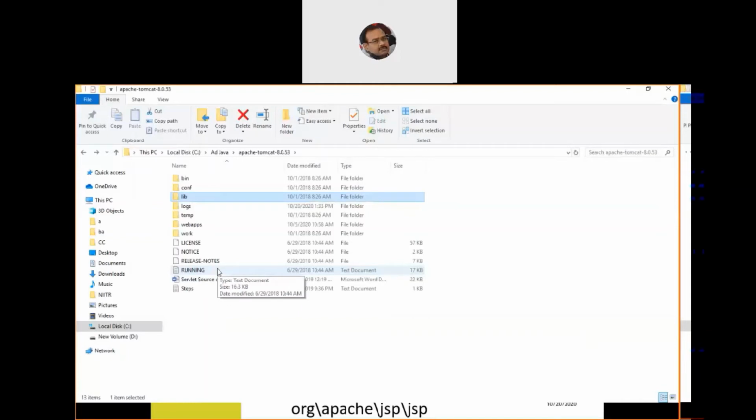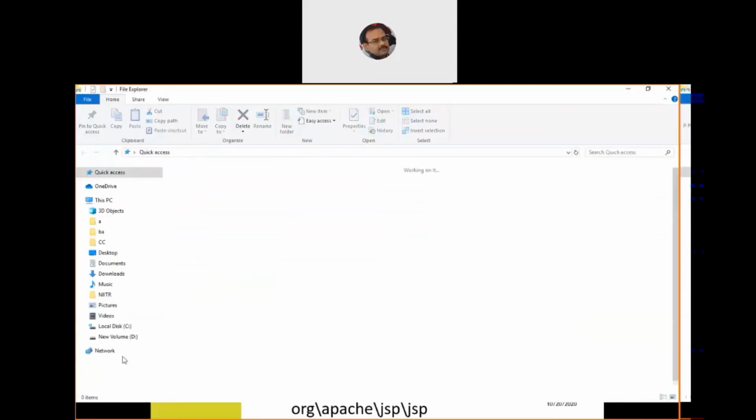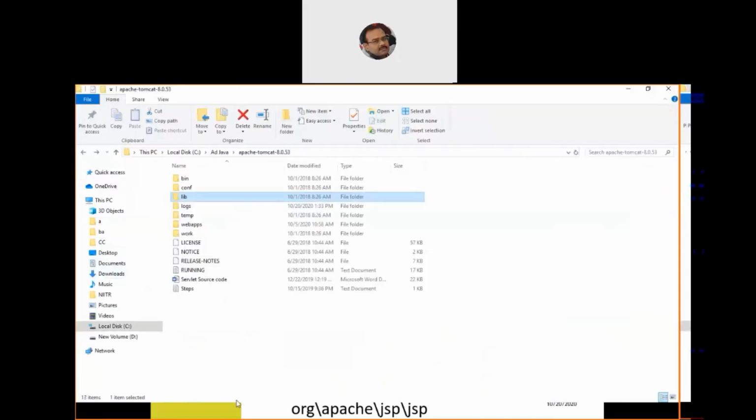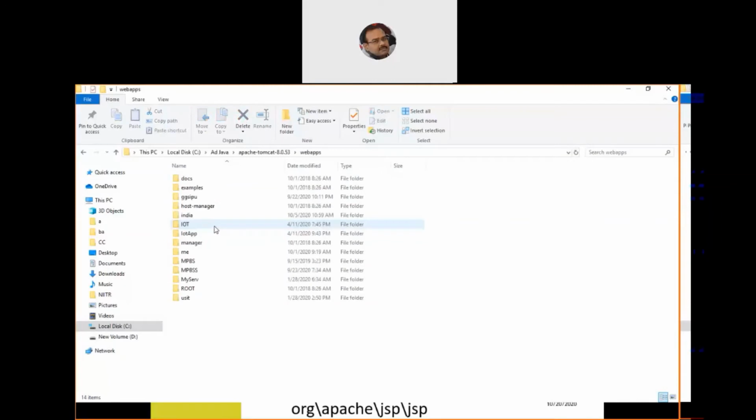And where do we need to set the path? We need to set the path in the environment variable. So we must be comfortable that we need to go to the environment variables and set the values for the JSP engine as well as the servlet engine. Now, if the variable values have been set and the JAVA_HOME variable has also been set, we can go and see the JSP programs. So what is the path we take? We go to the web applications within the Apache Tomcat.